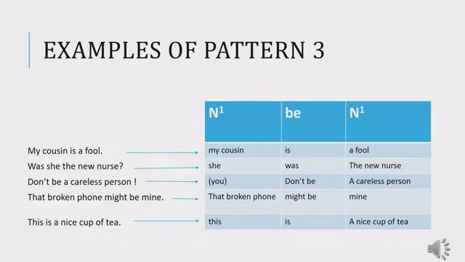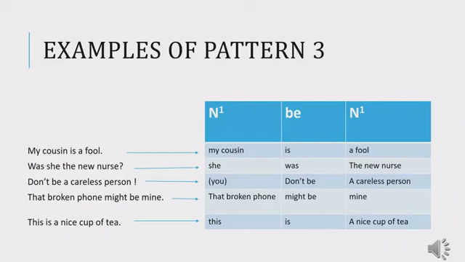So the careless person is you and you are the careless person. So the pattern of this sentence is pattern number 3 because we have N1, B, N1.